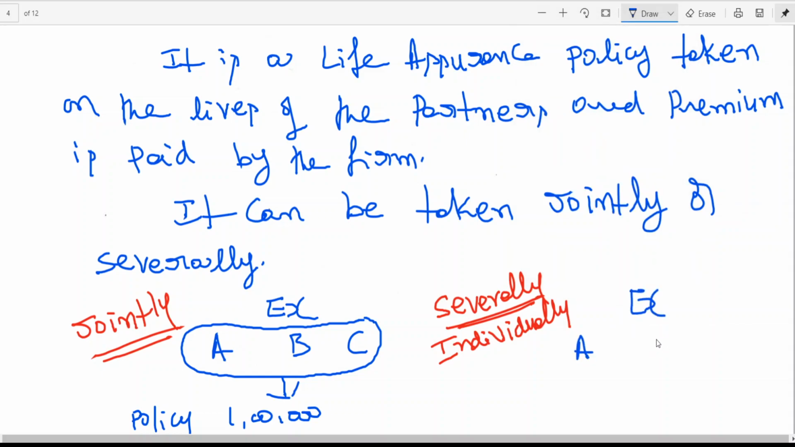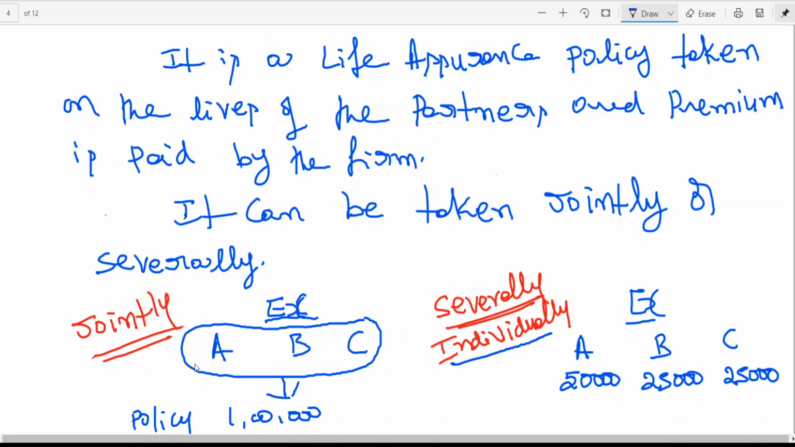A, B. In the name of A, you have taken policy for 50,000. In the name of B, you have taken policy for 25,000. In the name of C, you have taken policy for 25,000. This is the example of joint life policy taken severally. Severally means here individually. Jointly means in the name of all the partners, you have taken a single policy, which is called joint life policy taken jointly.